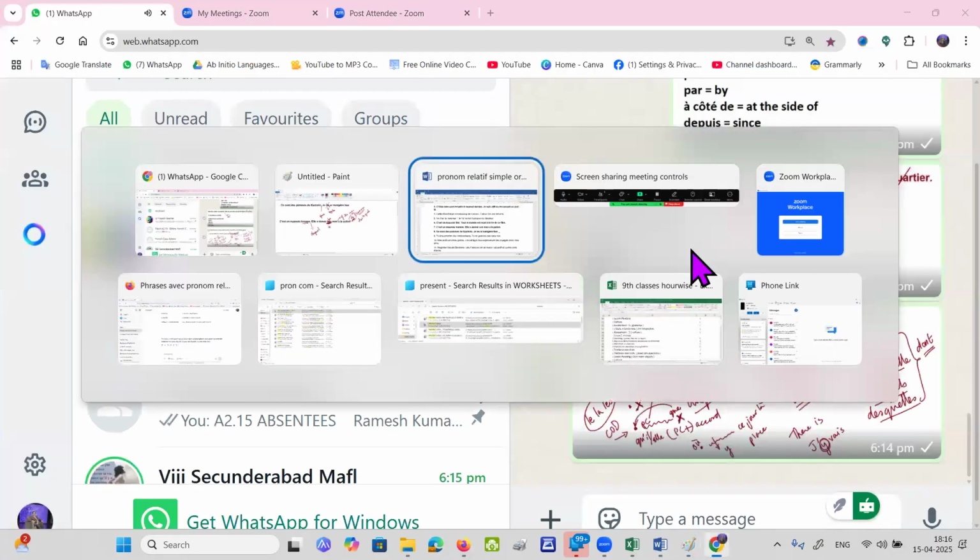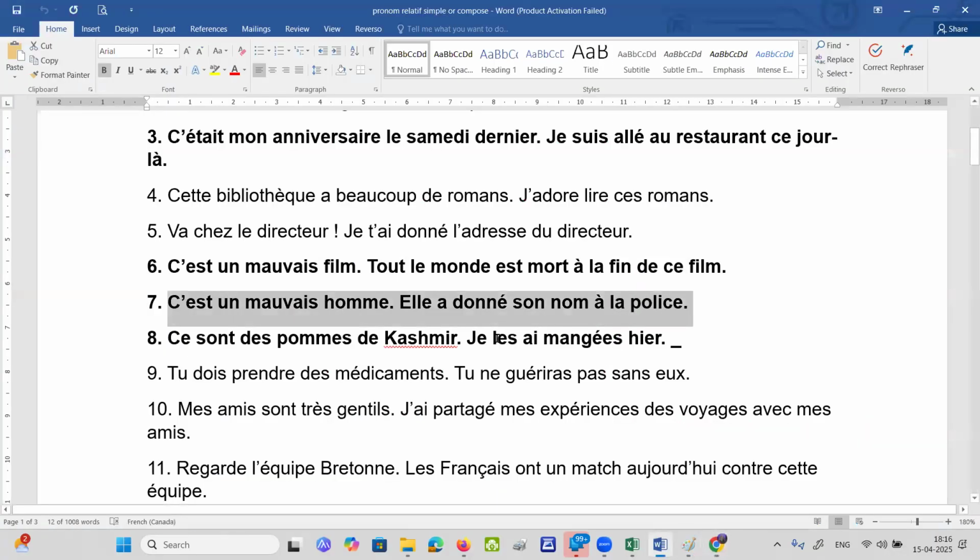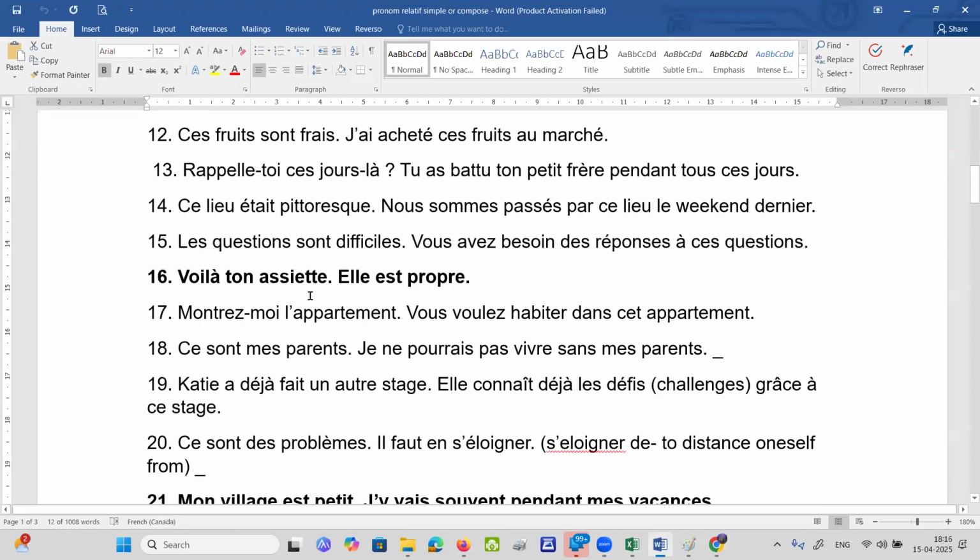So we'll try to get another one over here. Okay. For example, here is your plate. It is clean. Why did I take this as an example? Because L is a repetition and it is cut near the full stop. So what will it become? Anybody? Yes, it will become "qui".